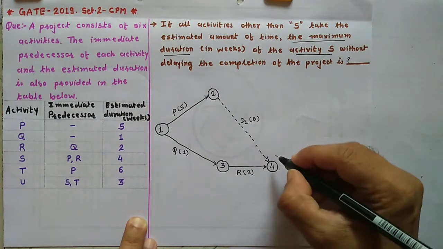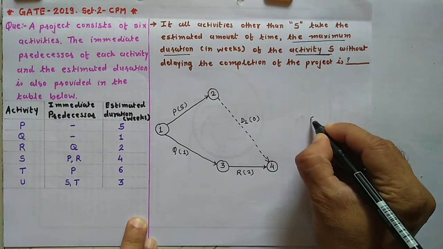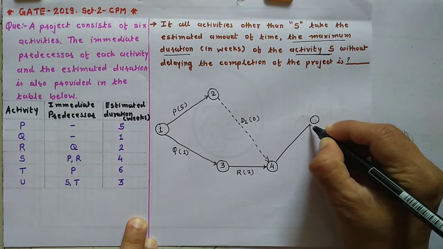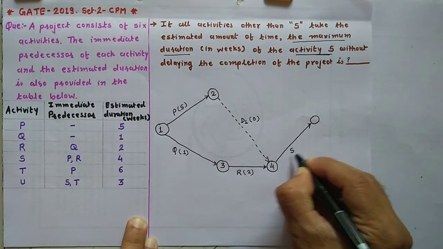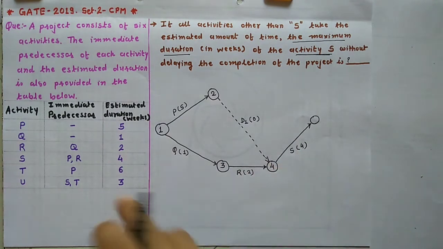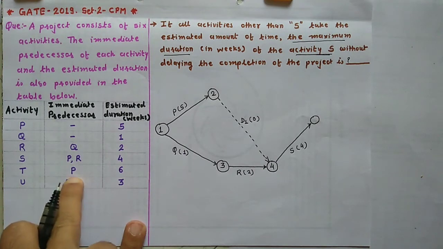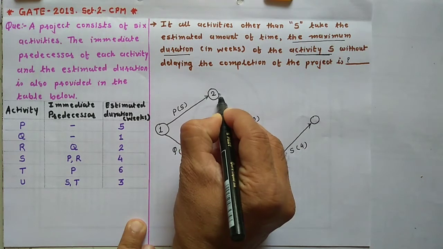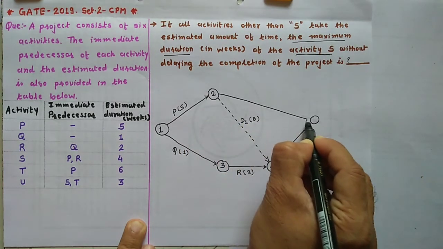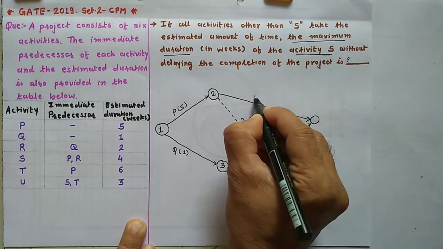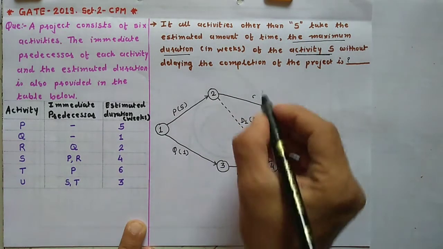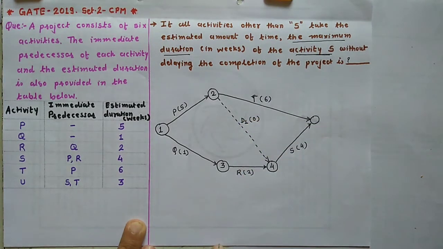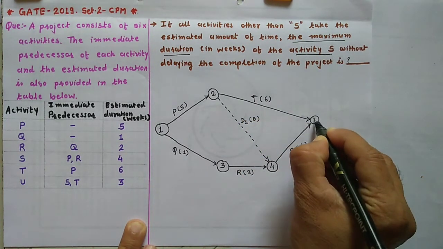So you can draw the activity S from here also. So here I will draw the activity S and the duration is 4. Now activity T, predecessor P. So this is P. So draw the activity T, and the duration is 6 weeks, and this is the event number 5.